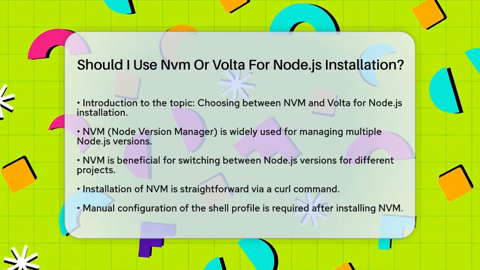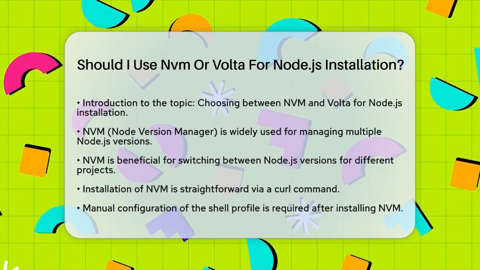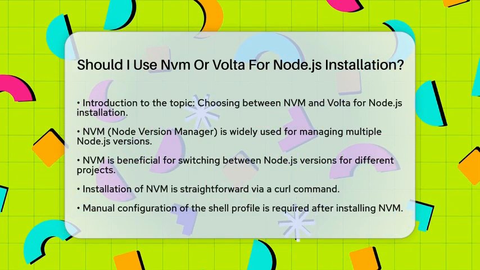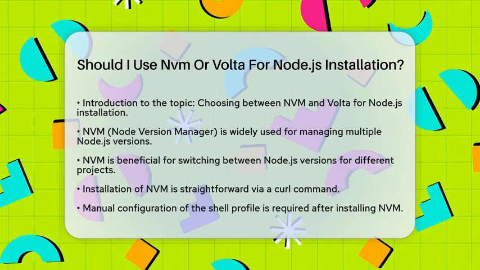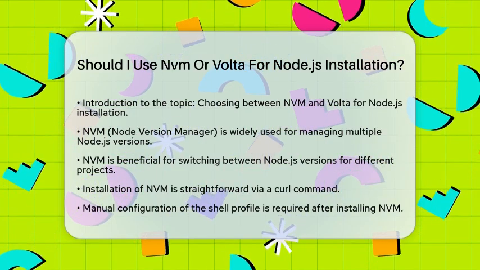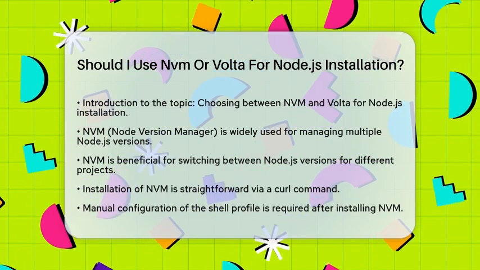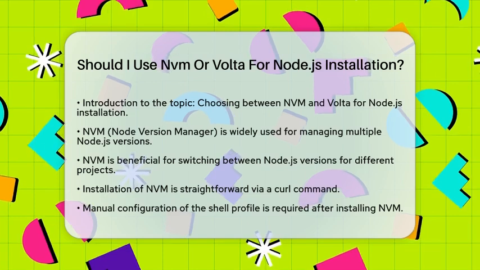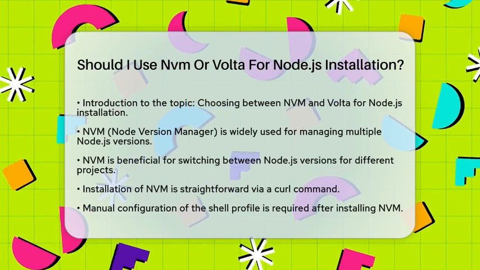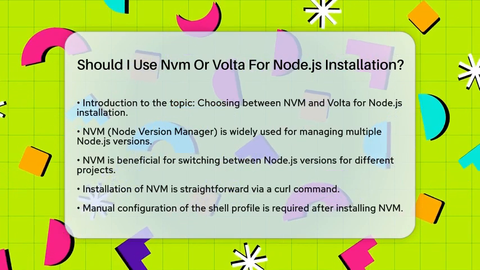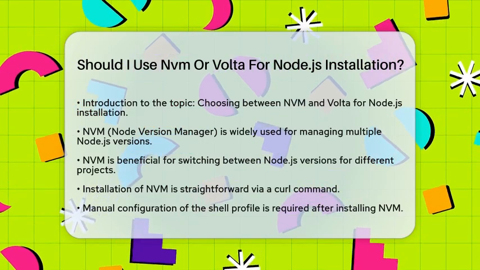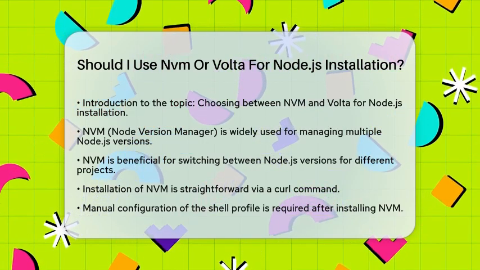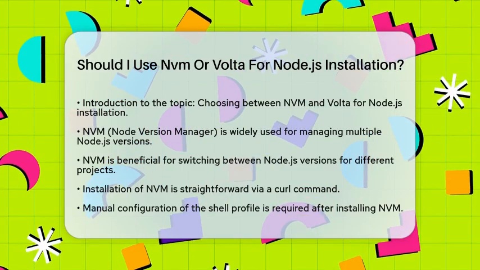Node Version Manager, or NVM, is a popular tool that helps you manage multiple versions of Node.js on your computer. It is especially useful if you need to switch between different Node.js versions for various projects. Installing NVM is simple and can be done using a curl command. However, you will need to configure your shell profile manually after installation.